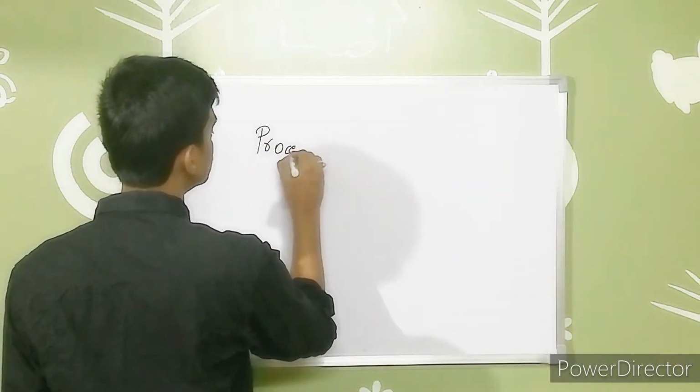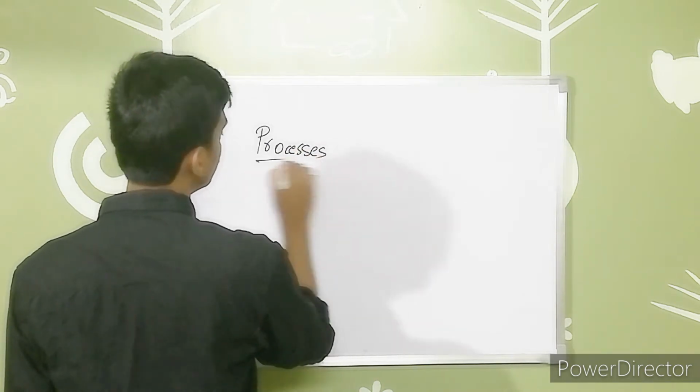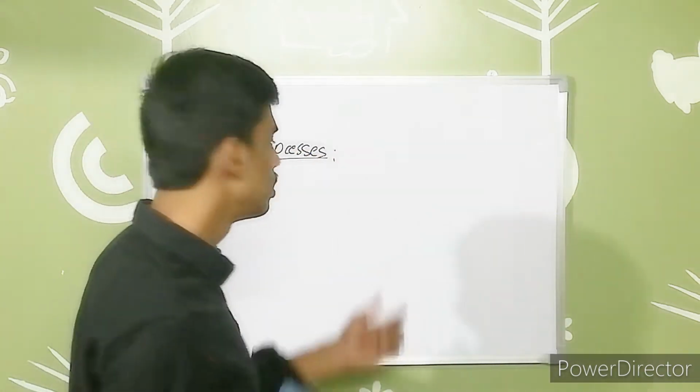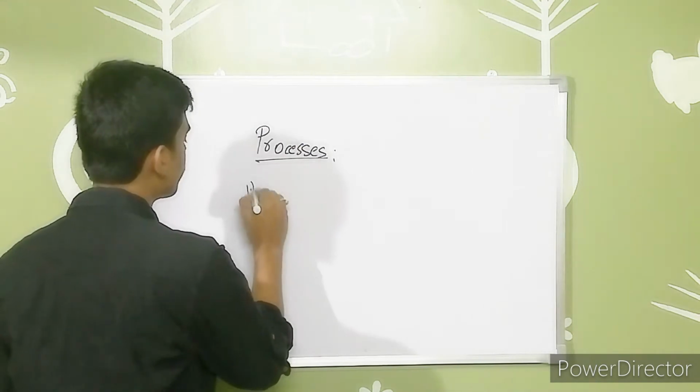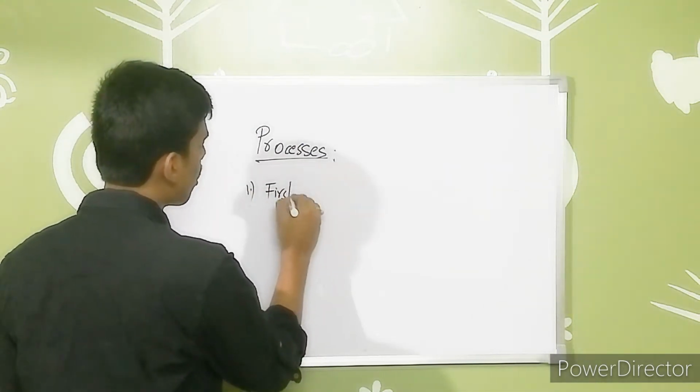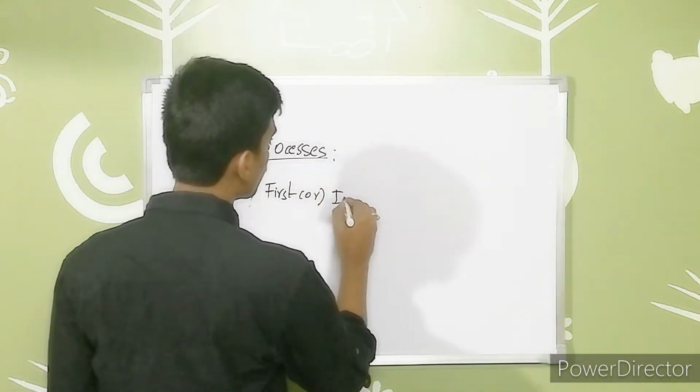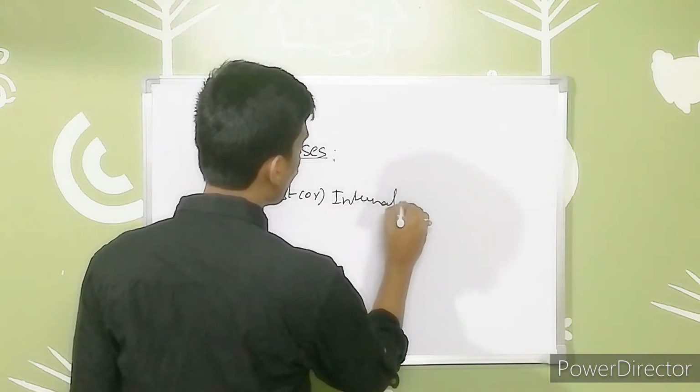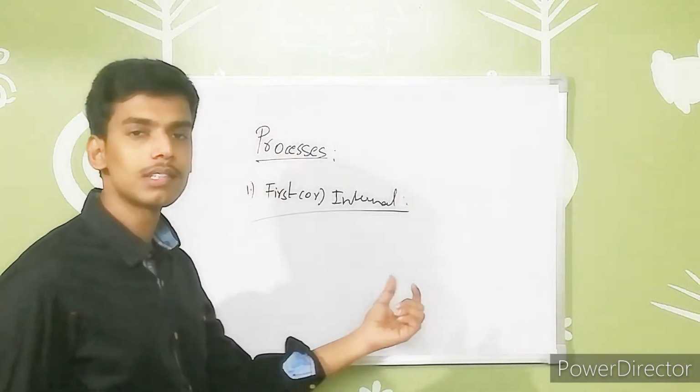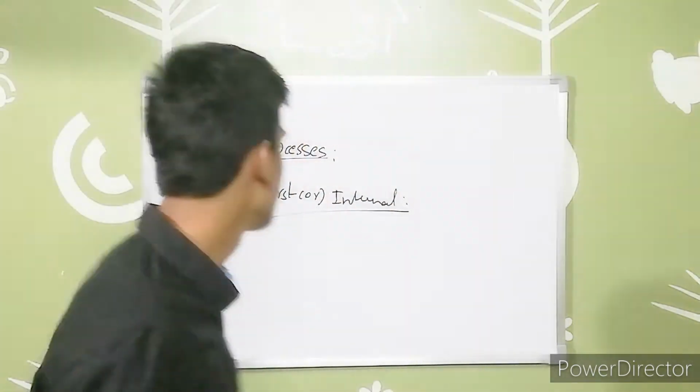So the first one is also known as the internal process. The upliftment and sinking of the Earth's surface is known as the internal or first process of the landforms that exist on the Earth, right?